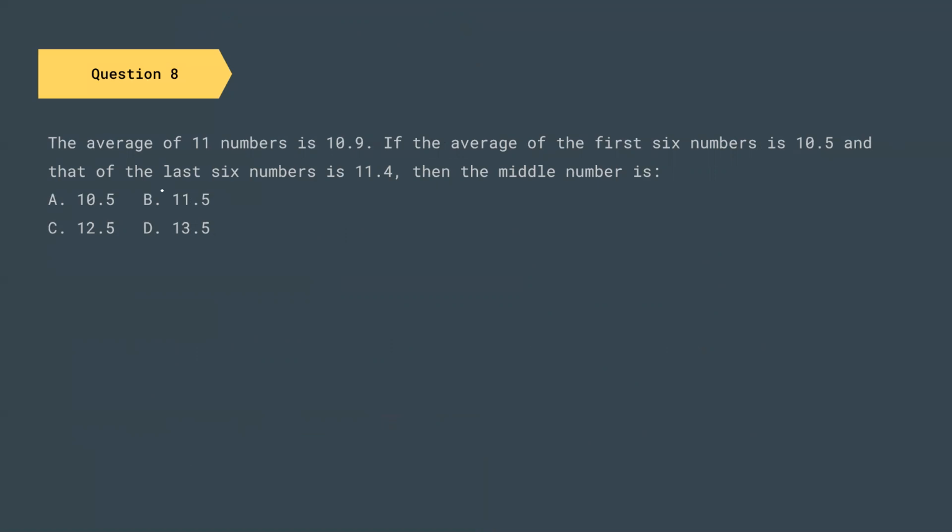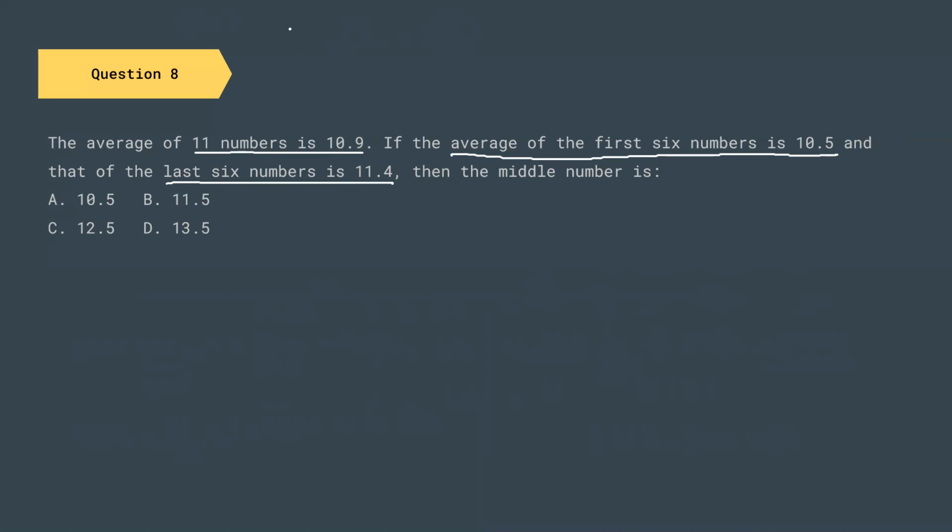They're telling us that we have 11 numbers, and the average of all those numbers is 10.9. If the average of the first 6 numbers is 10.5 and the last 6 numbers is 11.4, average of 11 numbers is 10.9, average of first 6 numbers is 10.5. We have to find out the middle number.